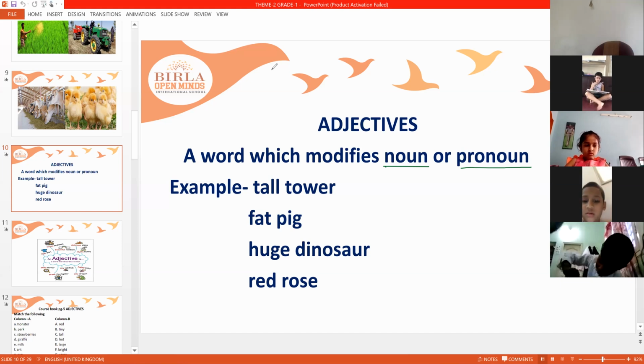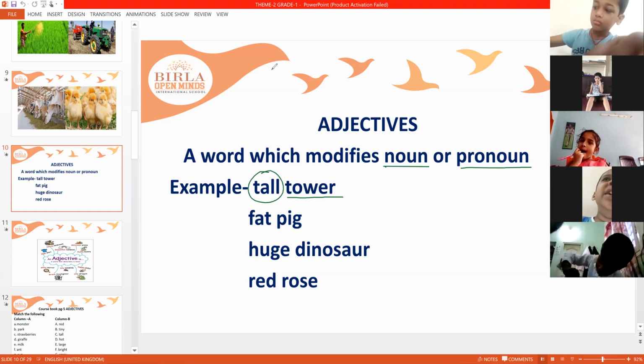Now let us see the examples here. Tall tower. Tower is a noun. And tall is a describing word, which is modifying a noun. What is a describing word? Suryansh.